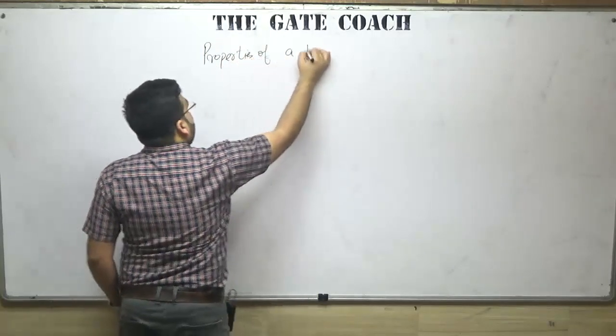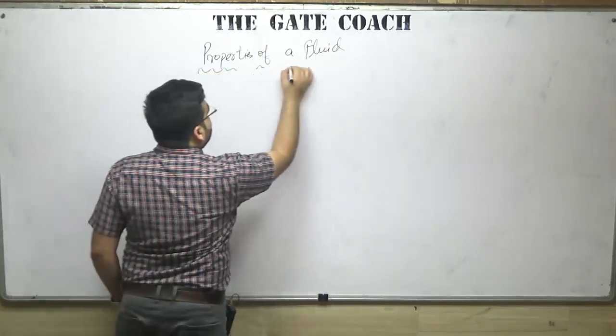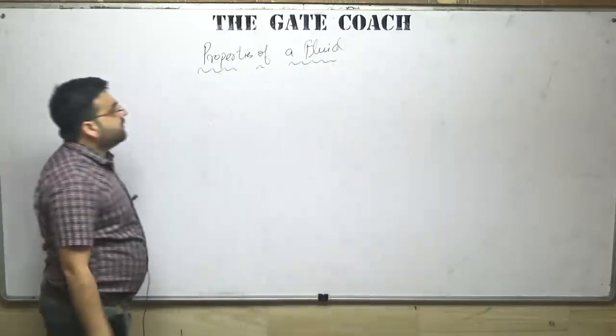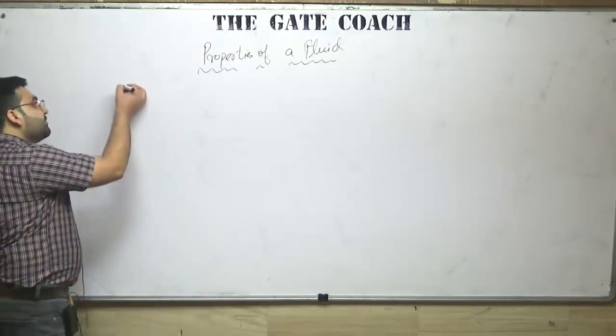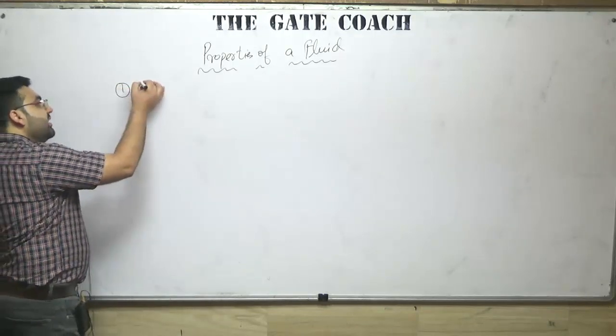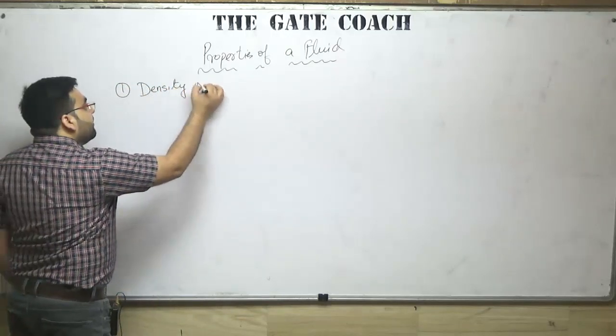Properties of a fluid. The first property is the density, or mass density.